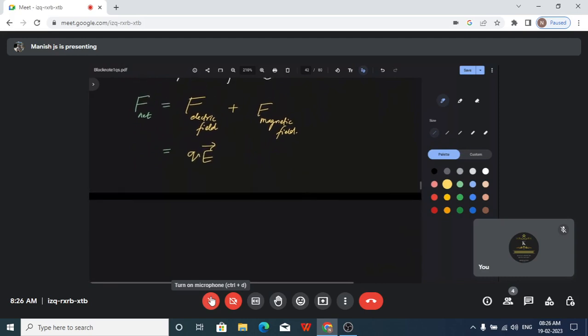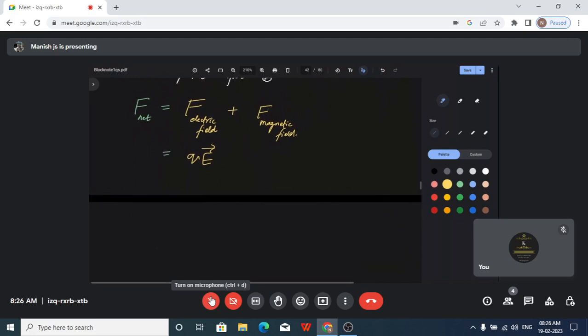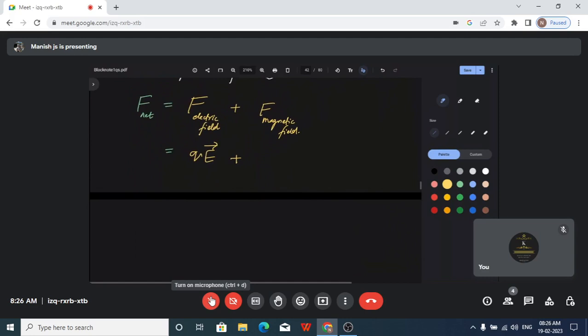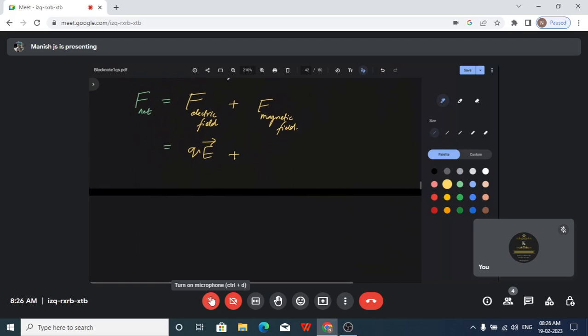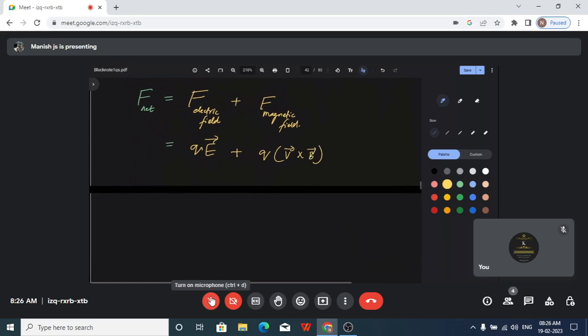So you apply this formula for force due to electric field, plus the force due to magnetic field, which again we express in terms of Q, as a cross product of v and B, v bar cross B bar. So we express it in terms of the cross product.